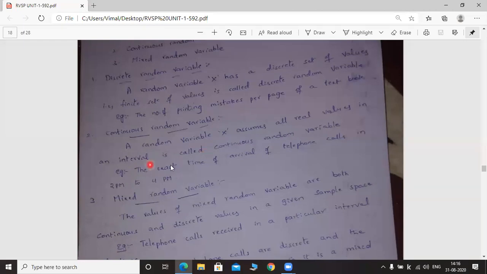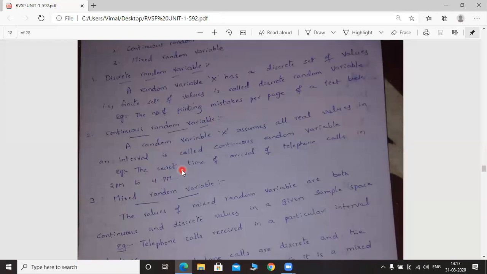So to explain the concept of a continuous random variable, this example is taken: the exact time of arrival of a telephone call in between 2 p.m. to 4 p.m. Within this 2 hours duration, including minutes and seconds, we cannot say exactly at what time the telephone call will arrive. So this is a continuous value.